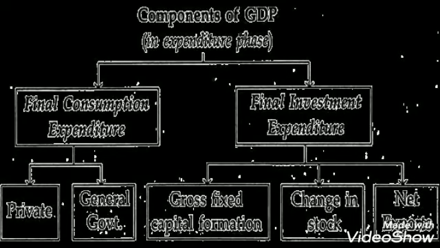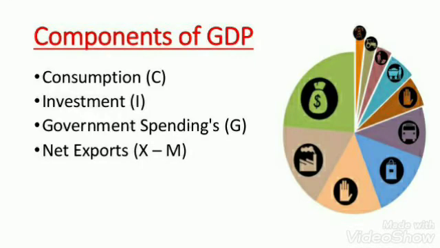Let's see the components of GDP at MP. We know expenditure made by all the sectors of an economy will be components of GDP at MP, and sectors are households, government, firms and abroad. So expenditure made by households on goods and services is called private final consumption expenditure. For example, we spend on stationery, cloth, medicine, etc. So it is called private final consumption expenditure.